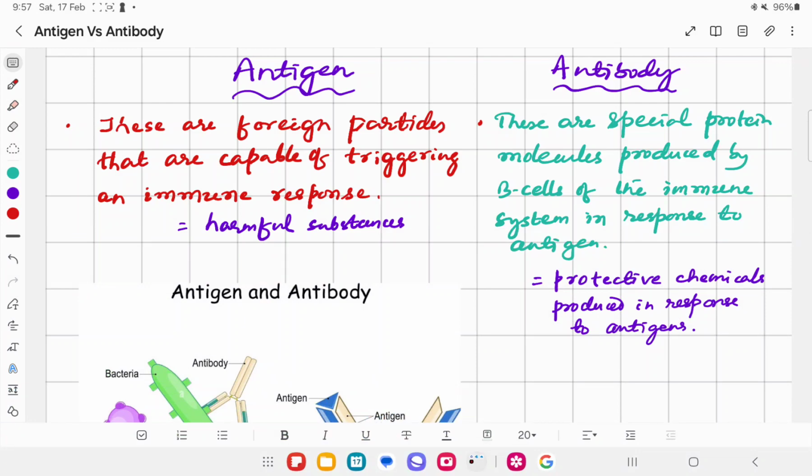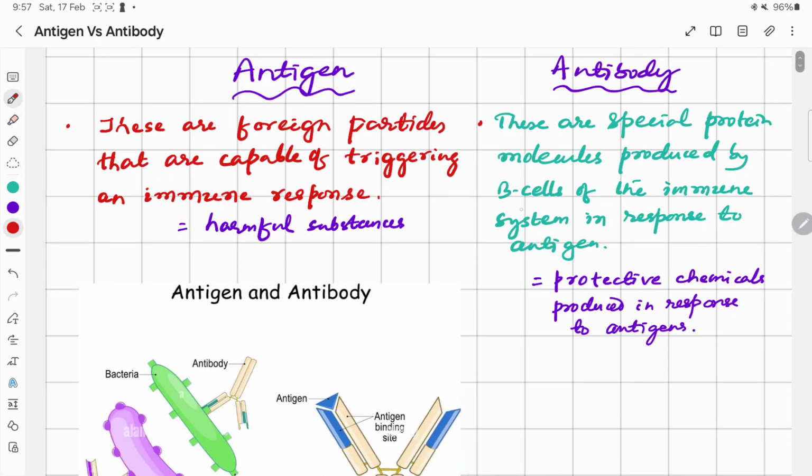They cause infections, they cause diseases, they cause allergy, whereas antibodies are the special molecules produced by B cells, mainly the plasma B cells of the immune system in response to the antigen. So we can say that antigens are harmful substances and antibodies are the protective substances produced in response to antigen.